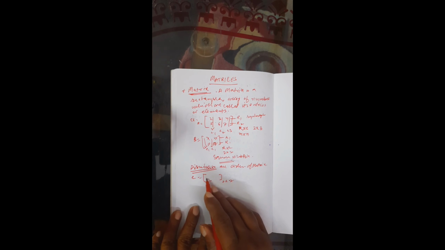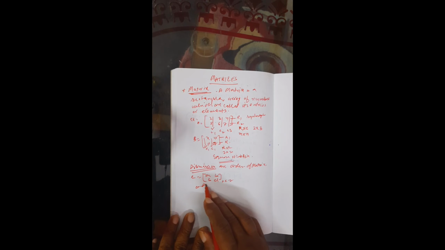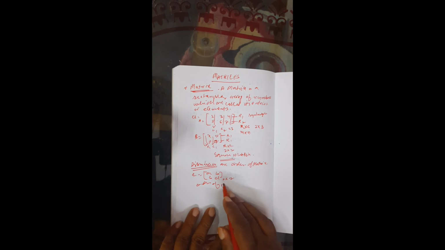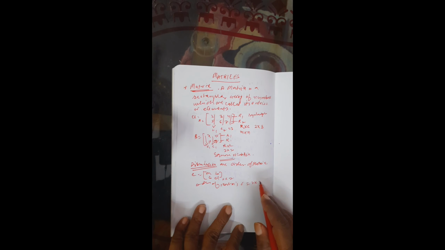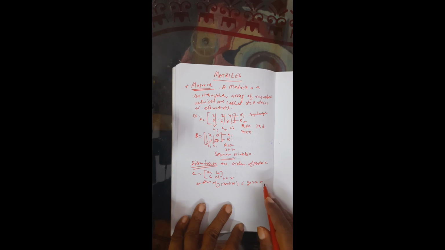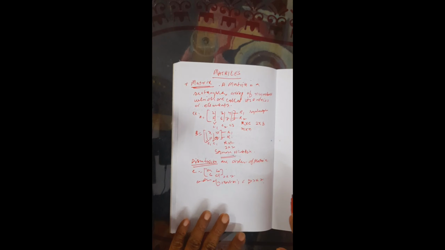Suppose 1, 2, 3, 4. The order of matrix C is 2 by 2. Like that, this B is also of order 2 by 2, and A is 2 by 3.